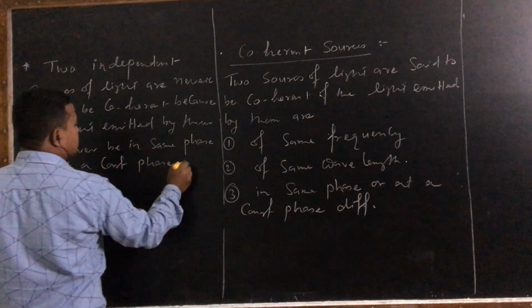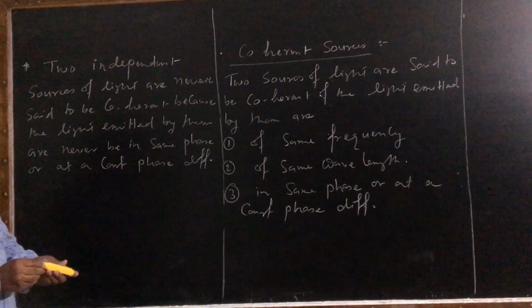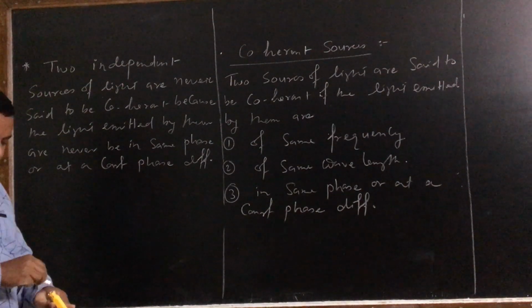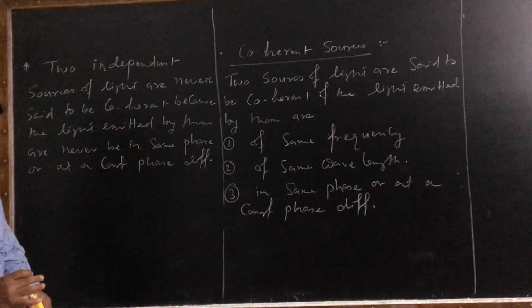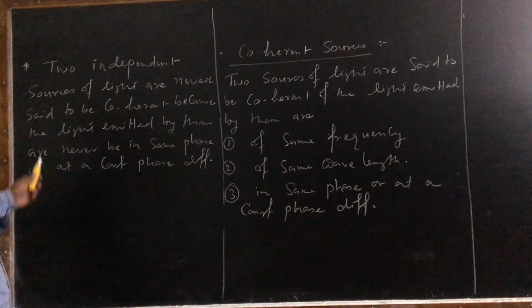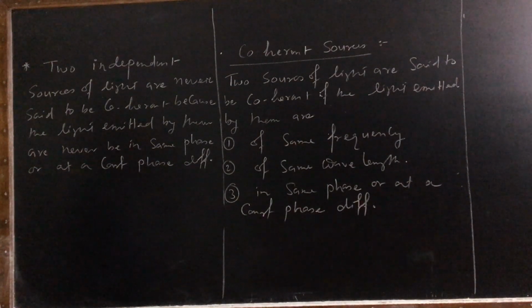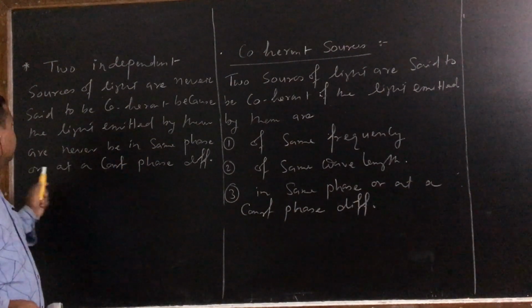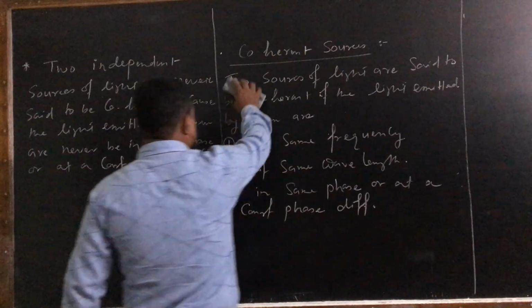Okay, so two independent sources of light are never said to be coherent because the light emitted by them is never in the same phase or at a constant phase difference.